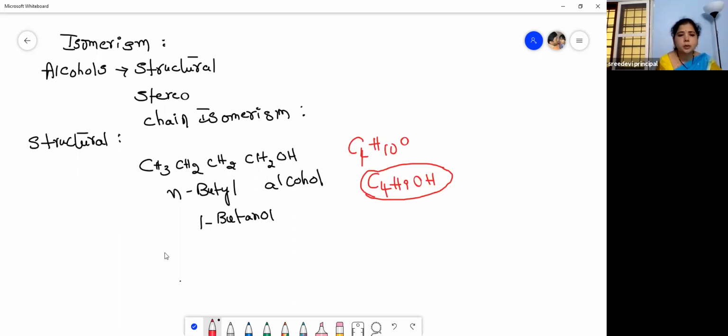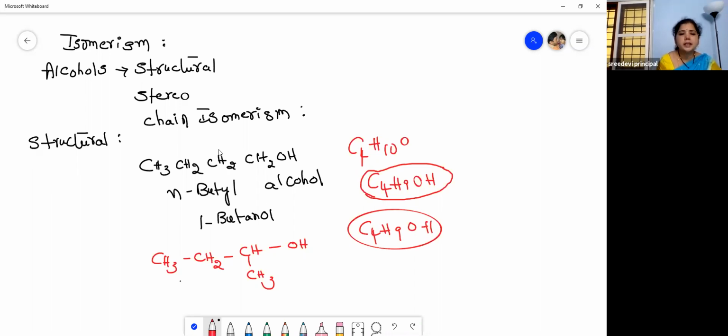So C4H9OH. See here, CH3, CH2, CH, CH3, OH. How many carbons? 4 carbons, right? And how many hydrogens? 5, 8, 9. So C4H9OH, but the structure is different. The carbon chain is different. One is a straight chain and the other is a branched one, isn't it?